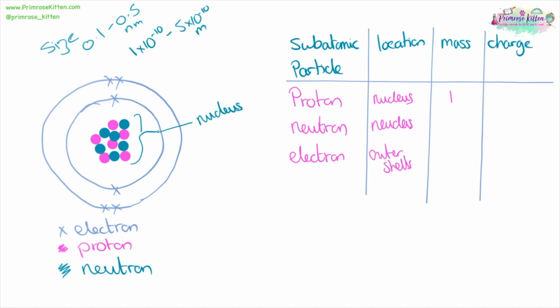Protons have a mass of 1, neutrons have a mass of 1, and electrons are incredibly tiny. Their mass is 1/2000th that of a proton or a neutron. Protons have a charge of +1, neutrons have no overall charge, and electrons have a charge of -1.